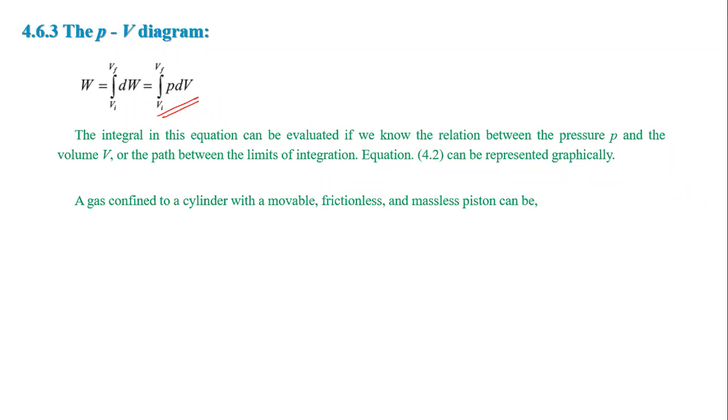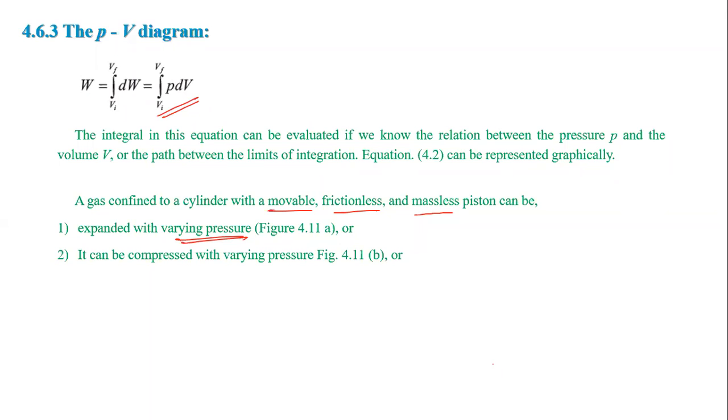Now we consider here a gas confined to a cylinder with a movable piston. A movable, frictionless, massless piston. The piston must be movable, frictionless, no friction, and massless. We consider the ideal situation. Then we have to consider some cases here. We are expanding a gas with varying pressure, meaning we are changing the pressure and at that time we have to expand the gas.